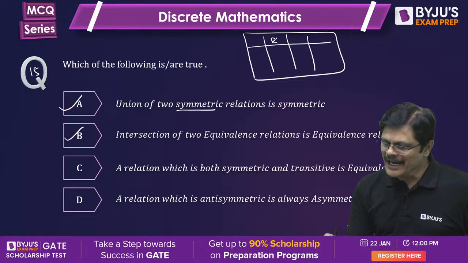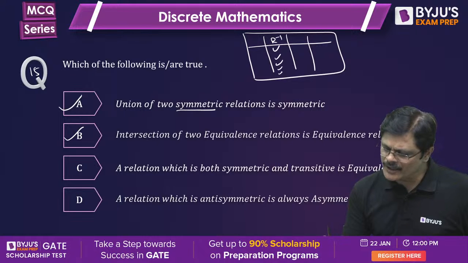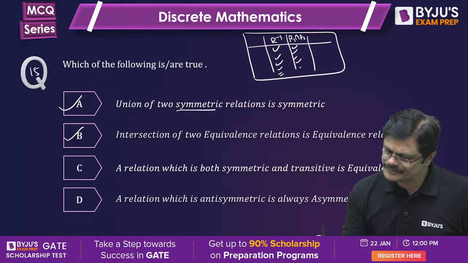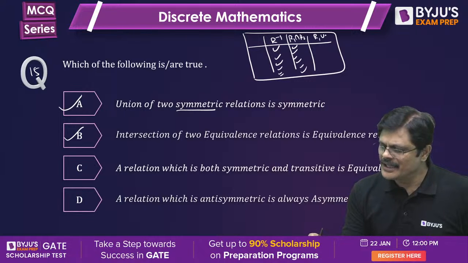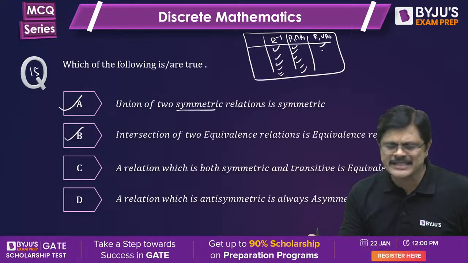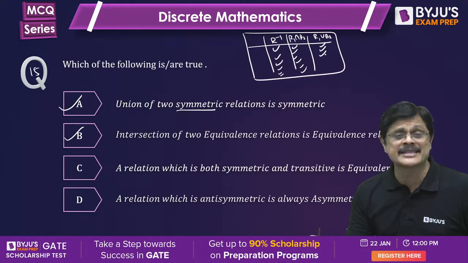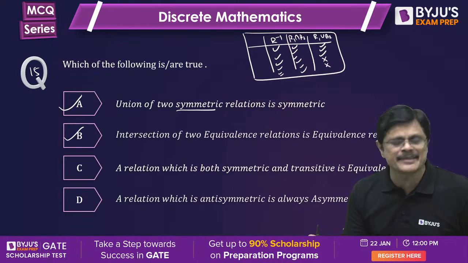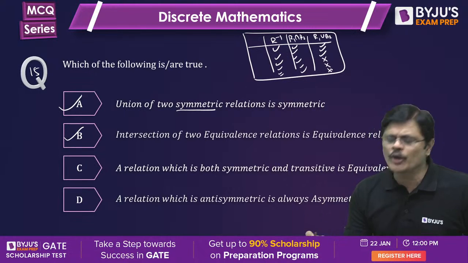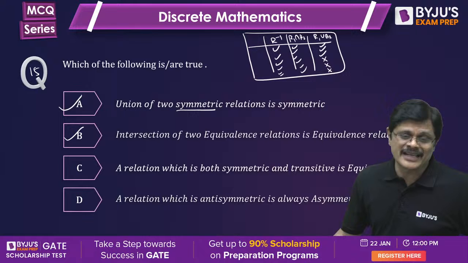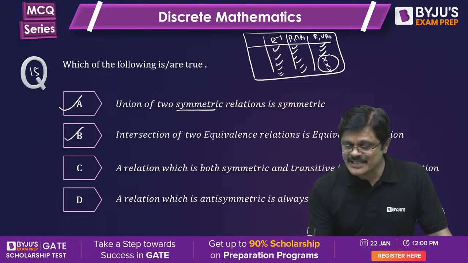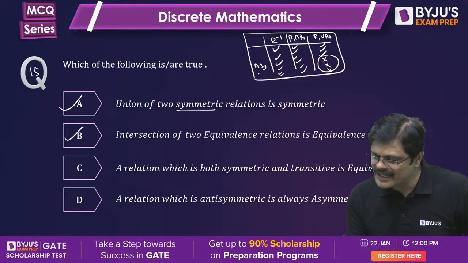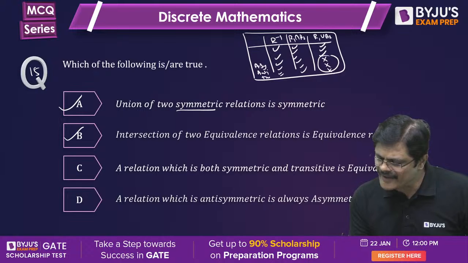Right, so R inverse is good for all. Intersection is good for all. Union: if both are reflexive it is reflexive, both are irreflexive it is irreflexive, both are symmetric it is symmetric. But if both are asymmetric it need not be asymmetric, both antisymmetric it need not be antisymmetric, both transitive it need not be transitive, my dear friends. So please remember this fails for asymmetric, antisymmetric and transitive.